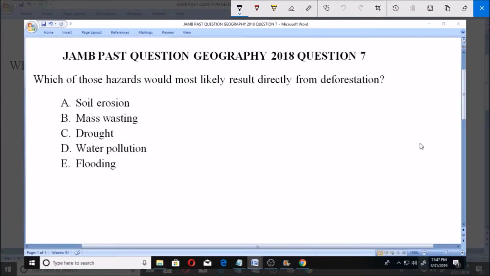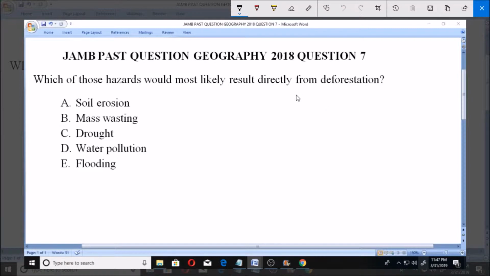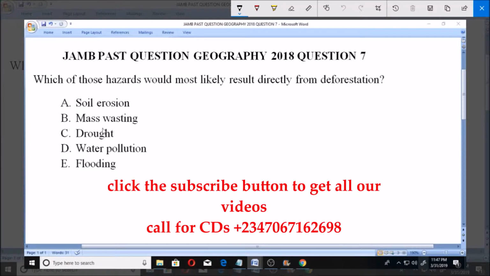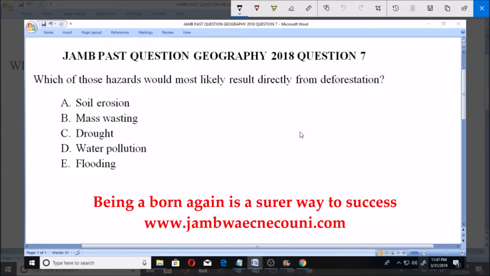Welcome. Let's look at this JAMB past question, Geography 2018, question number 7. Which of the following hazards would most likely result directly from deforestation? A. Soil erosion. B. Mass wasting. C. Drought. D. Water pollution. E. Flooding.